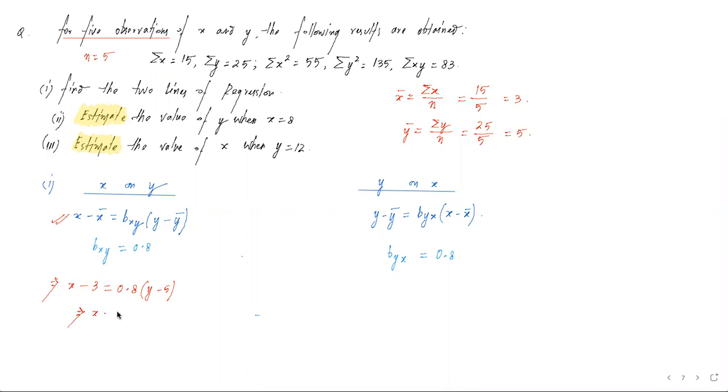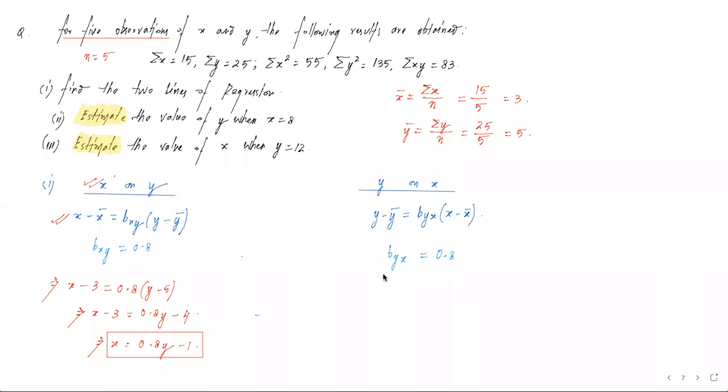If we simplify, this is x minus 3 is equal to 0.8y minus 4, or this is x is equal to 0.8y minus 1. This line we will box it up. This is the regression equation of x on y.